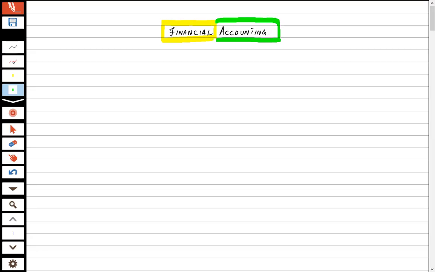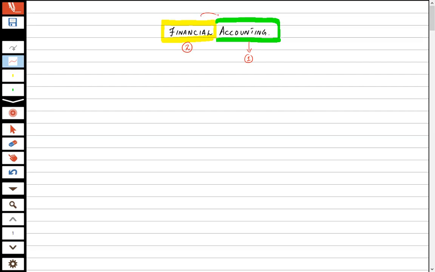So first of all, if we see this word, financial is a high level word. So we will do it in the second phase. First of all, we need to know what basically accounting is. So our discussions will be based on overall accounting. And when things get advanced, then you will easily know what basically financial is. You will understand that the word financial is embedded in accounting. Once we have the understanding of accounting, we will easily know what is meant by finance or financial. Okay, so let's start with accounting.